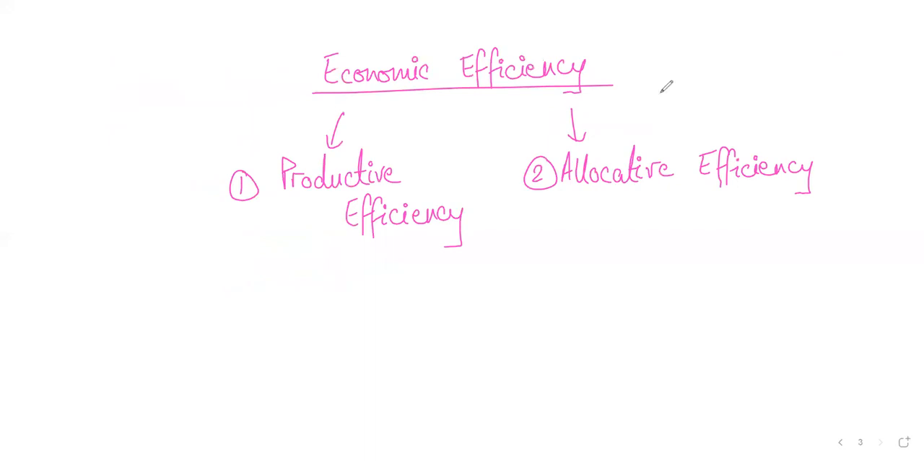Okay. Now what does economic efficiency comprise of? It comprises productive efficiency and allocative efficiency. Now let's move forward and talk about each one of these one by one. So let's first talk about productive efficiency. The word productive, you might have come across this word productivity in your business class, right? Now, what is productive efficiency?